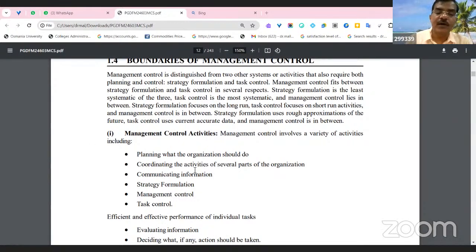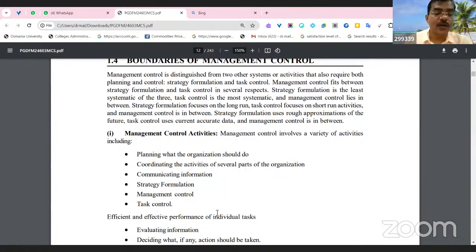Coordinating all the activities of the several parts of the organization. As I told you earlier, coordination is required for each part. In an organization, there are various kinds of departments: sales department, human resource development, logistics department, staff, and procurement department. So coordination among various departments is very important. In communicating information, what kind of system may the company follow? Is it one-way communication or two-way communication? How will the communication flow? What is the communication verification stage?